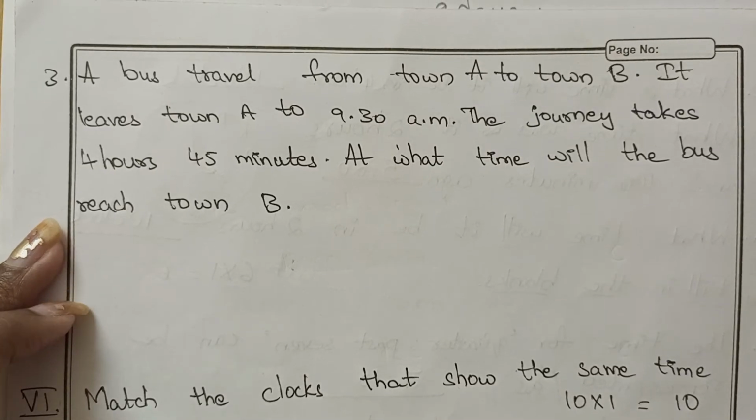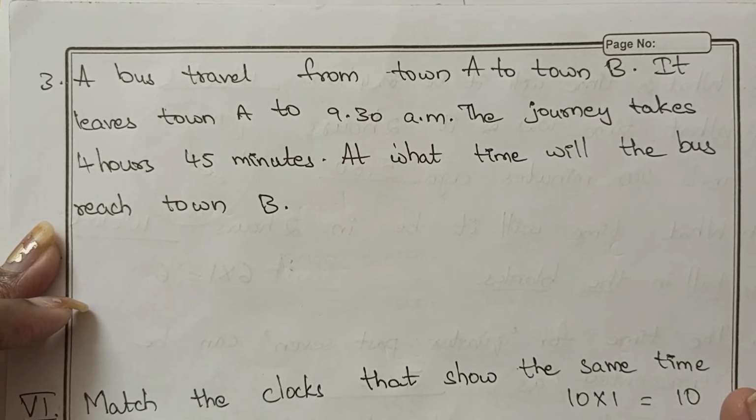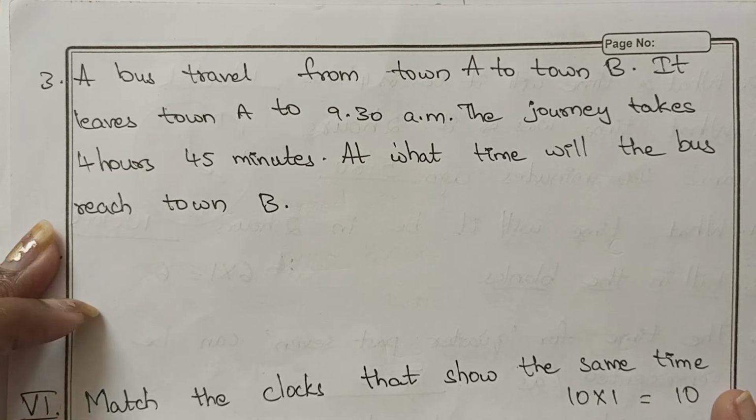Now the next sum. A bus travels from town A to town B. It leaves town A at 9:30 a.m. The journey takes 4 hours 45 minutes. At what time will the bus reach town B?